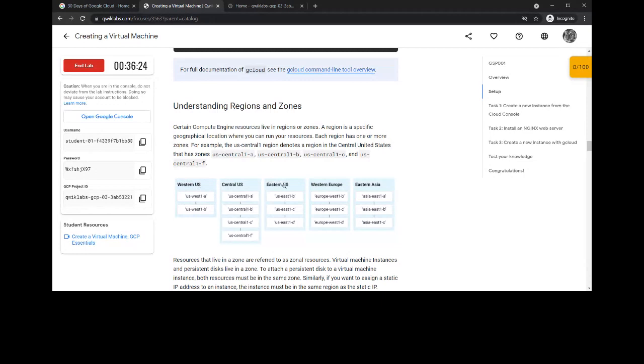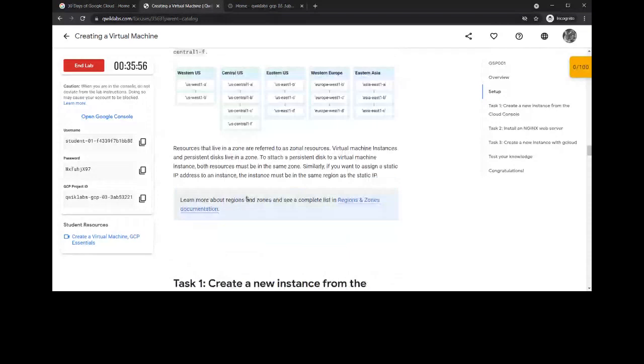These five are all the regions, and in these regions we have us-west1-a. Basically, us-west1 is a region, and here we have this suffix, dash a. This dash a is a zone. I hope you got what regions and zones are. So here is our first task.